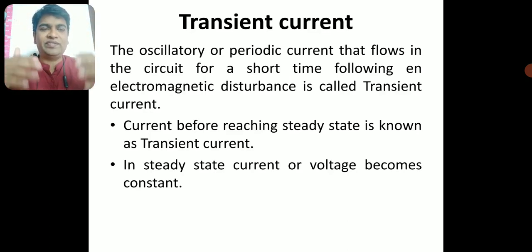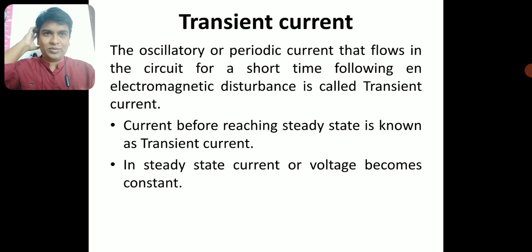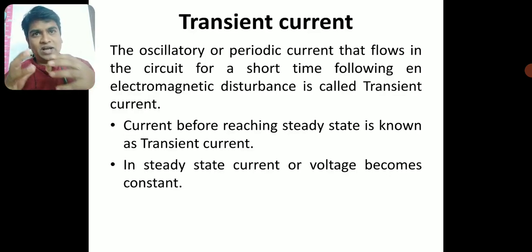for a short interval of time, following an electromagnetic disturbance. So you need to have an electromagnetic disturbance, following which this oscillatory periodic current flows in the circuit. Electromagnetic disturbance means an electric and magnetic field which keeps on varying. I'll repeat this: the transient current is an oscillatory or periodic current that flows in a circuit for a short interval of time following an electromagnetic disturbance.